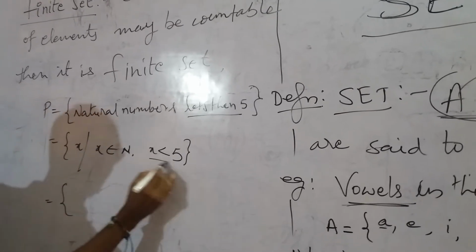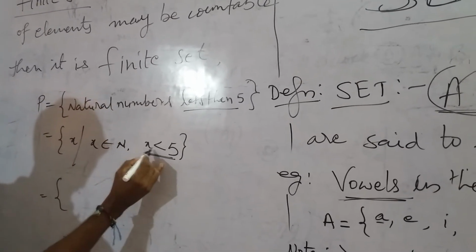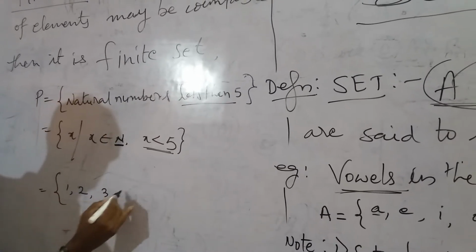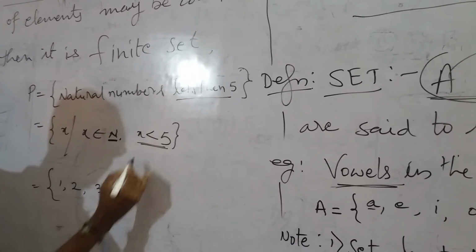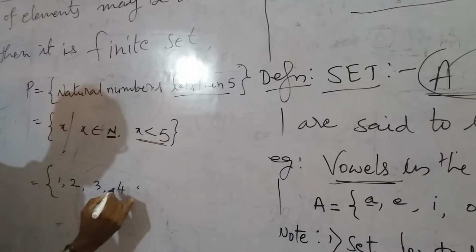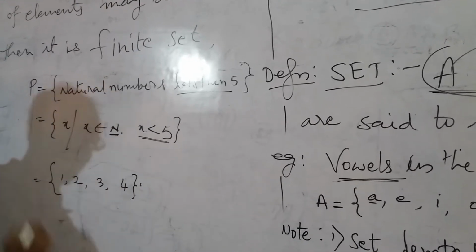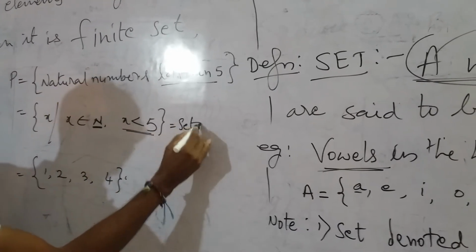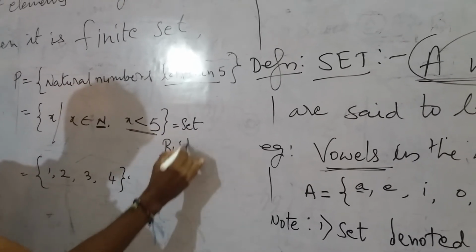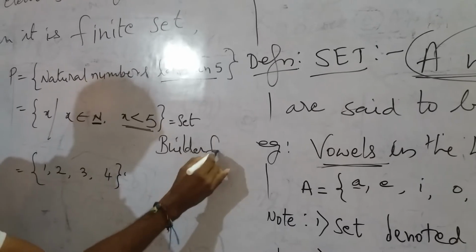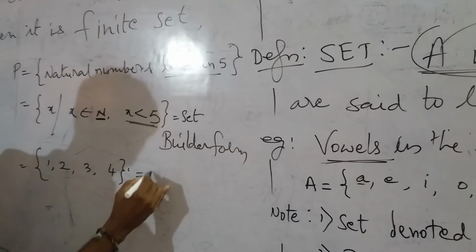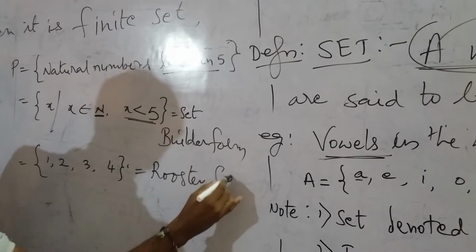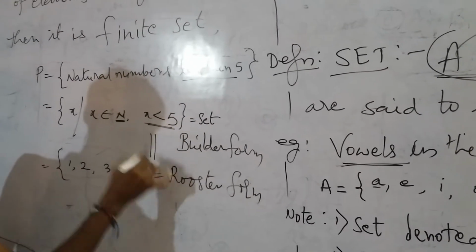Roster form means according to this condition, choose the natural numbers starting with 1, 2, 3, 4. Here less than 5 is given, so 5 is not possible. So it goes up to here. This is said to be set builder form. This is said to be roster form. These two are both similar.